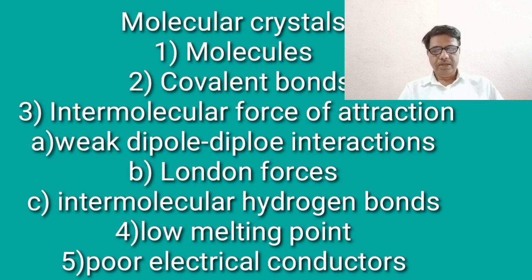Second, very weak dispersion forces, another name for it is London forces. That is, London forces or weak dispersion forces are present in non-polar molecules, for example methane, hydrogen, etc. These forces are also present in monoatomic solids like argon, neon, etc. These substances, particularly argon and neon, are usually gases at room temperature. And third one, intermolecular hydrogen bonds in solids such as water, ice, solid water state, ammonia, hydrogen chloride, and so forth. So these are three types of forces.